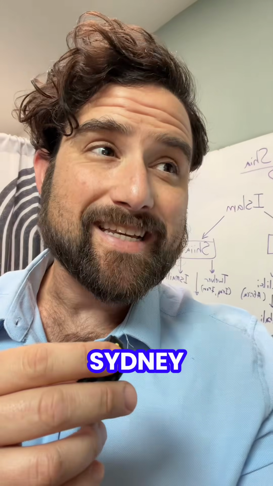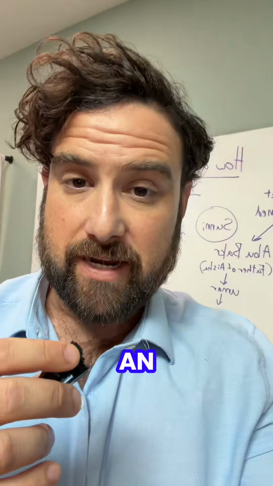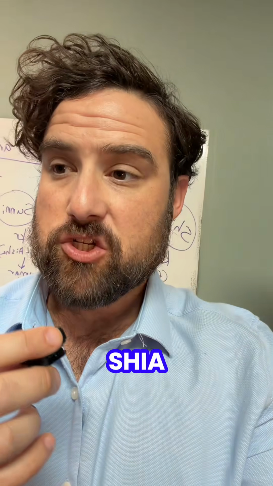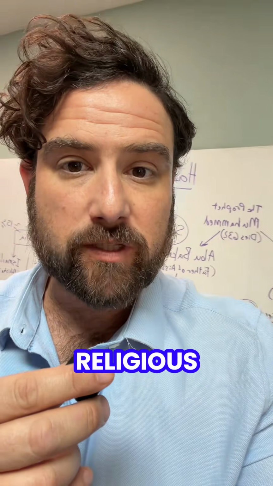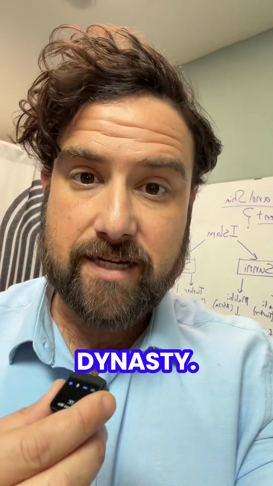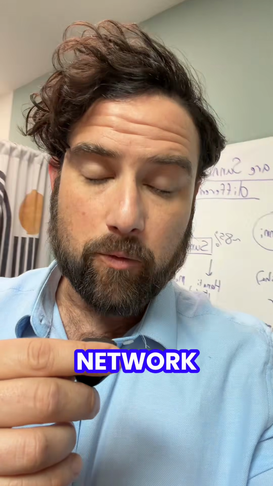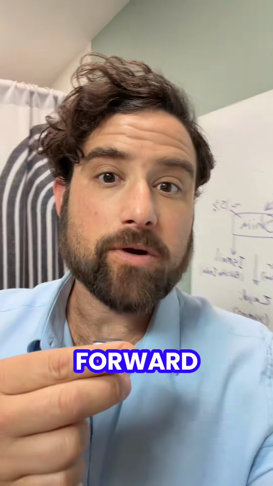So from this moment, Sunni Islam forms the foundation of an empire, the Umayyad Empire, whereas Shia Islam operates more like a small religious sect. It operates more like an opposition movement within a dynasty. Their numbers are much smaller, but their network is strong. Now let's project that forward into the modern day.